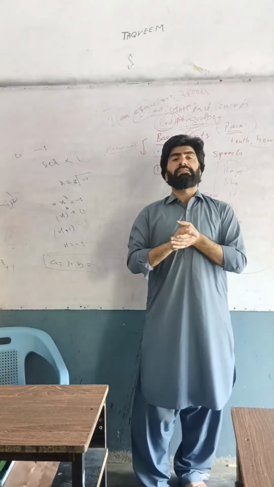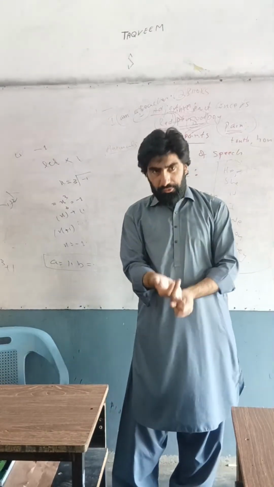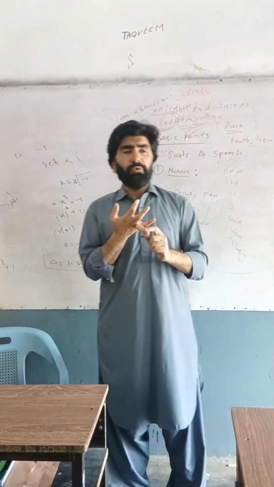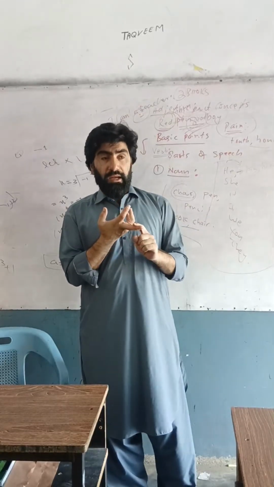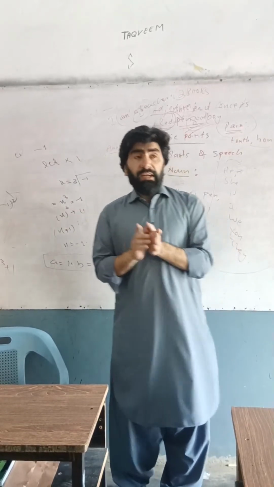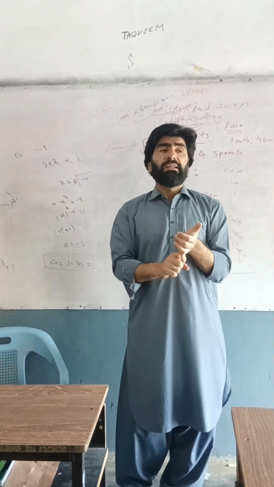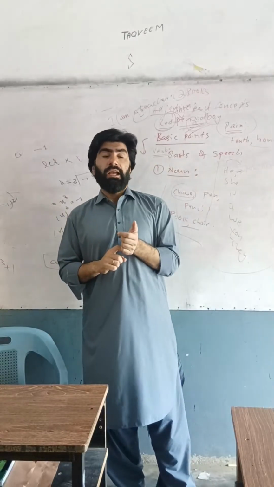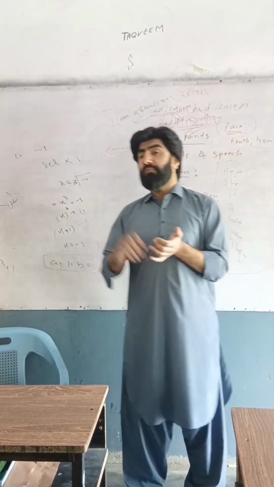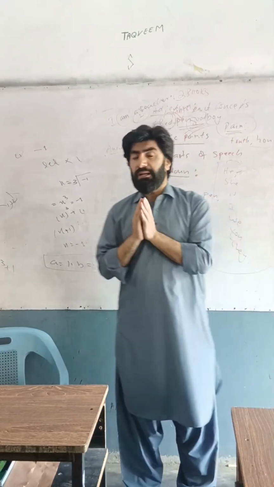Okay. The next is article. An article is used before the noun to show whether the noun is specific or general. If the noun is specific, we will put the definite article the. And if the noun is general, we will put a or an. We will put a before the noun that starts with a consonant sound, and we will put an before the noun that starts with a vowel sound. And we will put the before the specific noun.